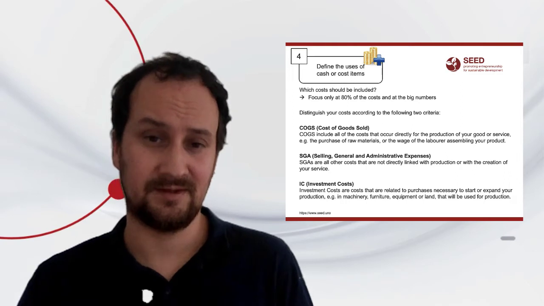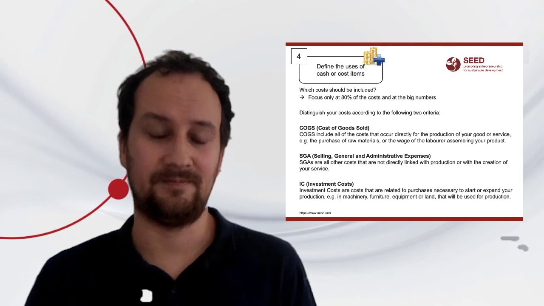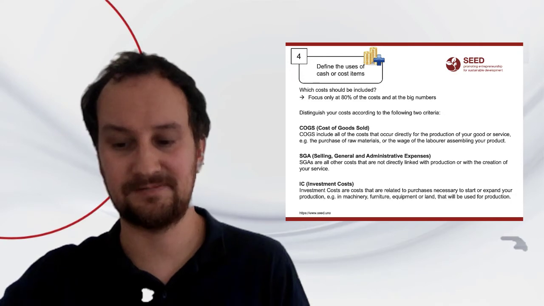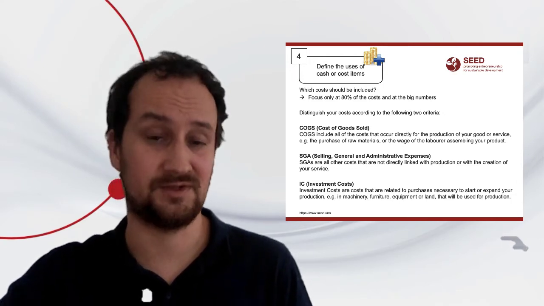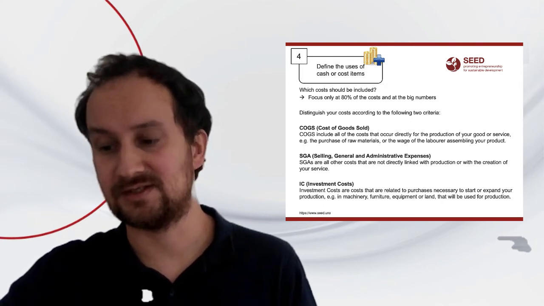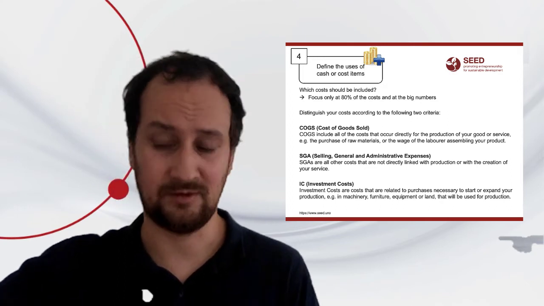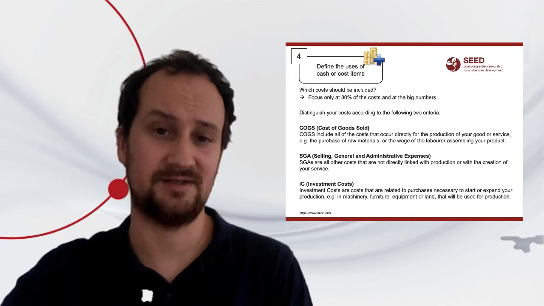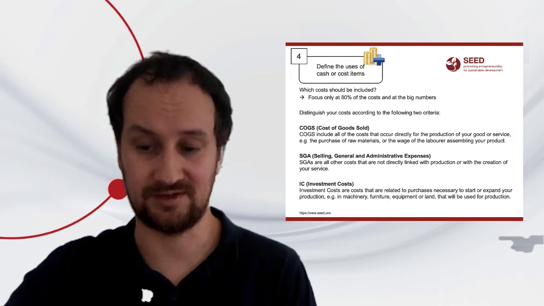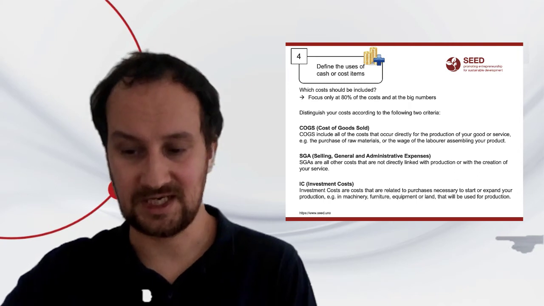And besides this, this is also often not captured in this value chain analysis, or when you look at your monthly business patterns, understanding your investment costs, because you need to buy maybe machinery, equipment, any kind of land, or other production sites, or a whole office that you need to expand or build up your operations, which is often referenced as investment costs. So all of this is of critical importance when it comes to your cash flow.